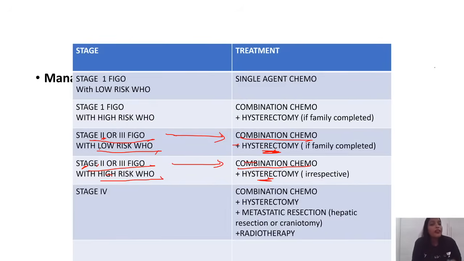So please remember, single agent chemo is given only for stage 1 FIGO with low risk WHO. Only there you will give single agent chemo. Otherwise, in all other cases, you are going to go for combination chemotherapy itself. Okay?